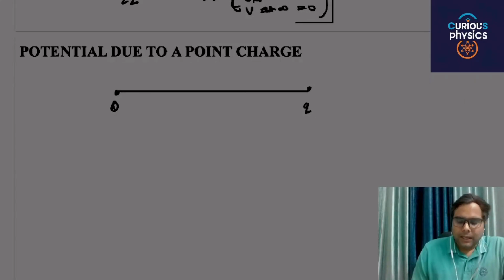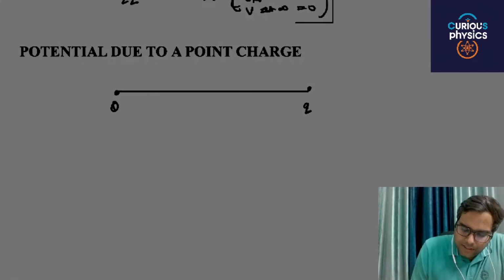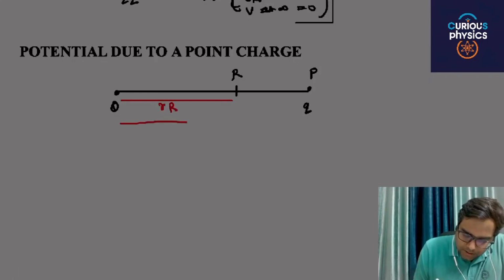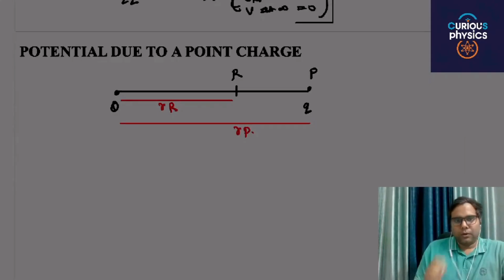Initial condition, you may say this is point P and this is point R. This distance is RP and this distance is RR.